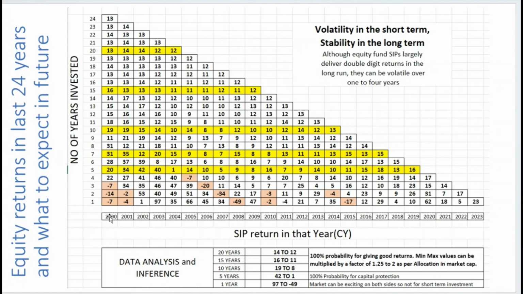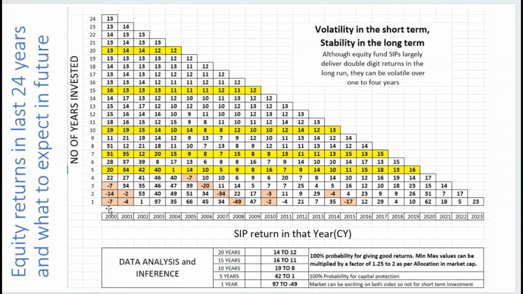So what is an SIP? Every month we invest a fixed amount, like 10,000. So in a year we do 12 investments, and after a year we get an average return of these 12 investments for that calendar year, and that is considered as the SIP return in that calendar year.